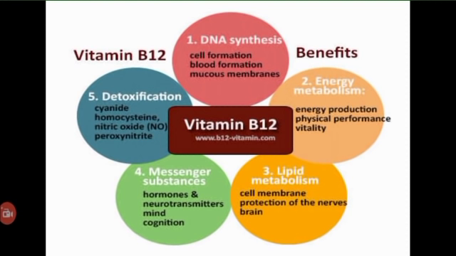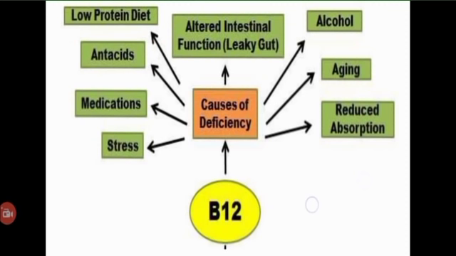The metabolism of each and every cell in the body depends on vitamin B12, as it plays a part in the synthesis of fatty acids and energy production. Moreover, it is also used as a neurotransmitter in regulating brain function, and it detoxifies toxins from the body.